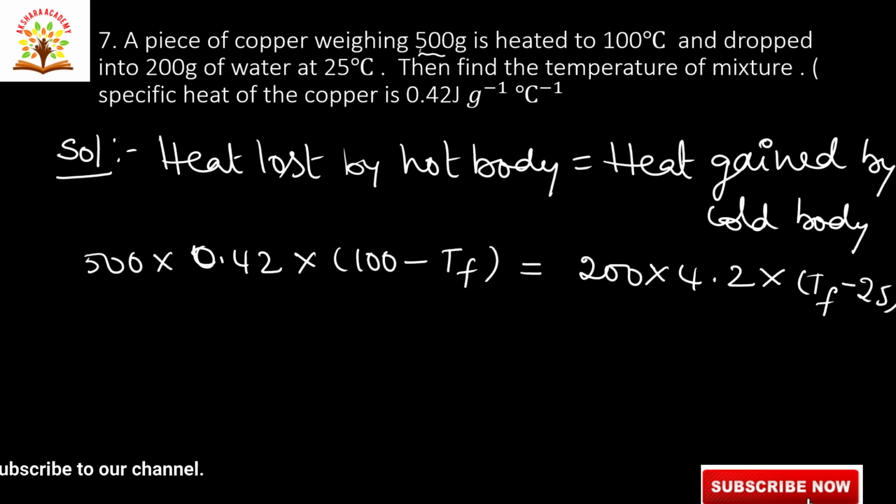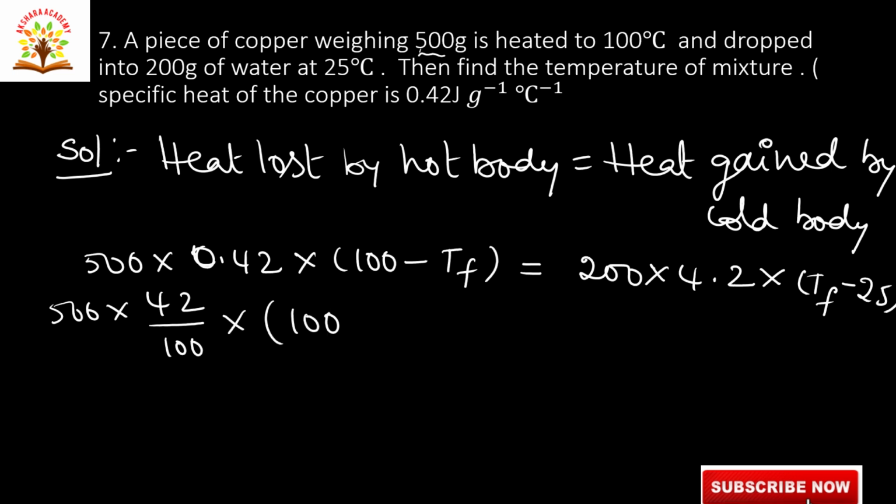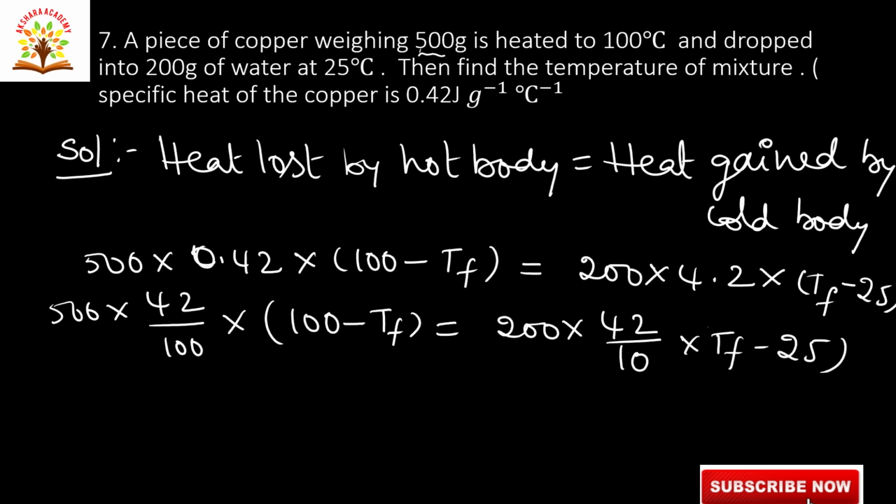So here 500 into 0.42 can be written as 42 by 100 into 100 minus TF, that is equal to, here also we are writing 4.2, that is 42 by 10 into TF minus 25.